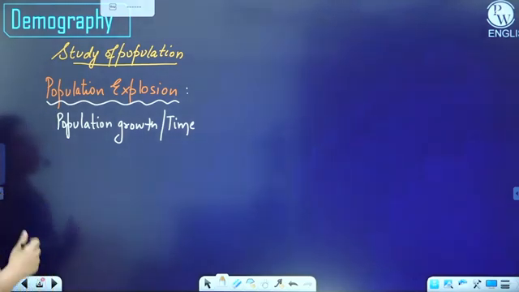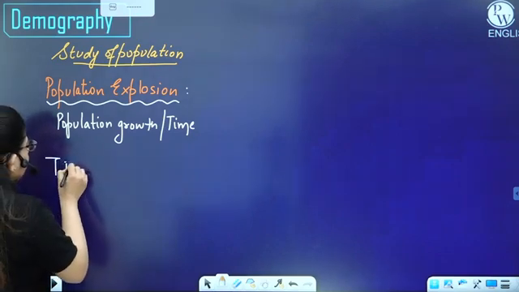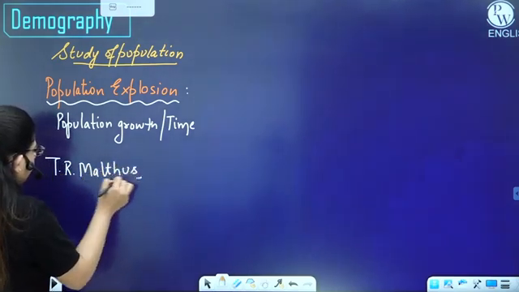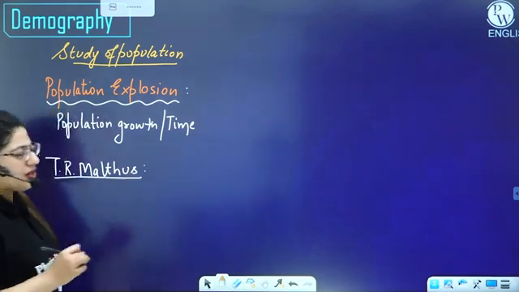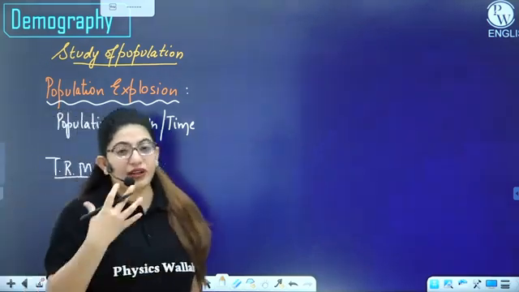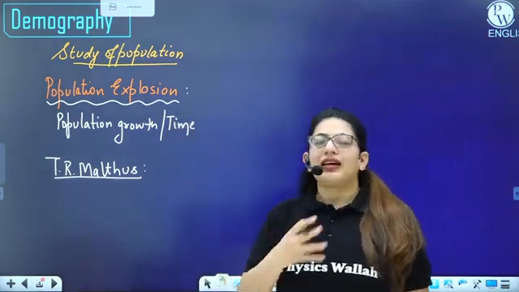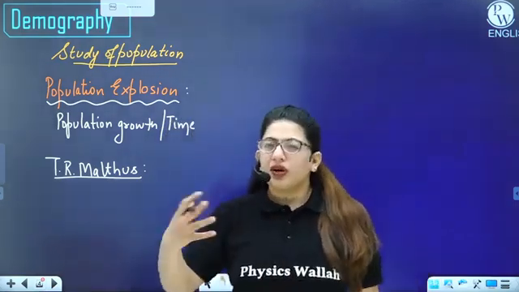So there was a scientist named T.R. Malthus. He has given a law. He was actually a scientist in his work. Actually, Darwin was so much impressed by the work of T.R. Malthus that he actually gave his theory, right? So what did this Malthus say?